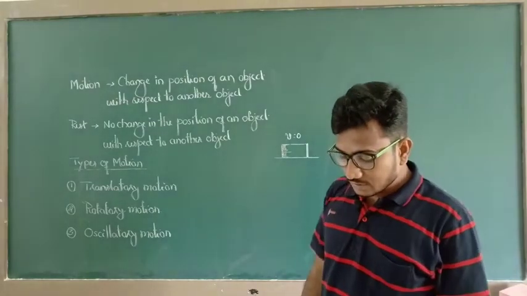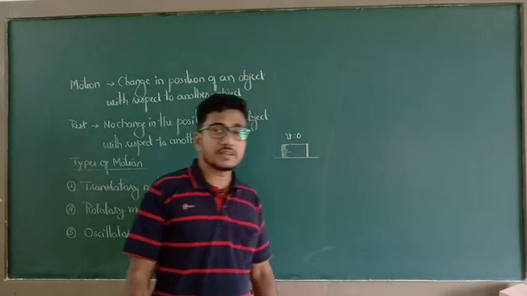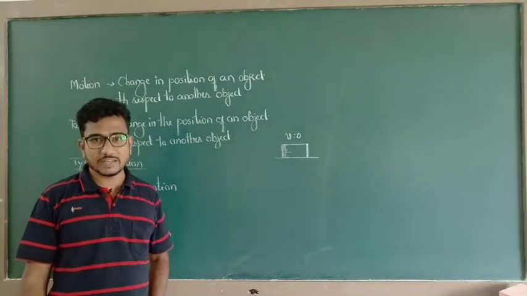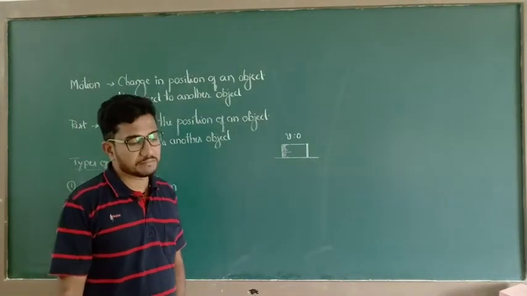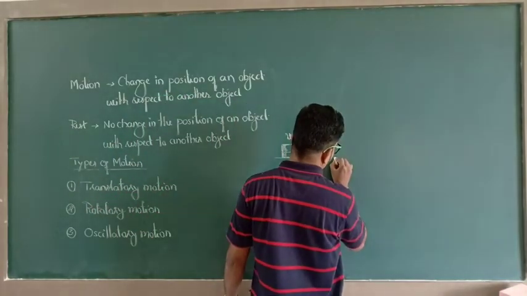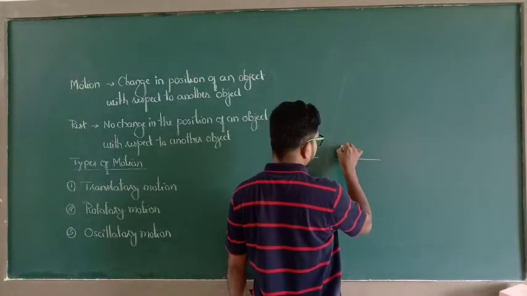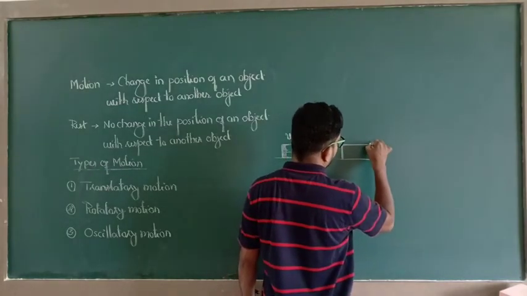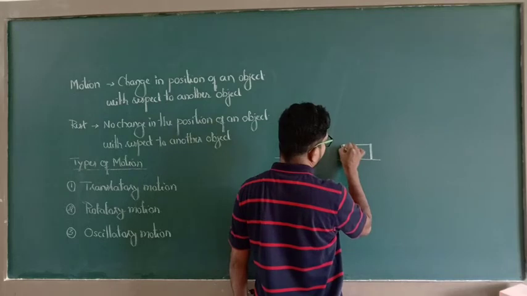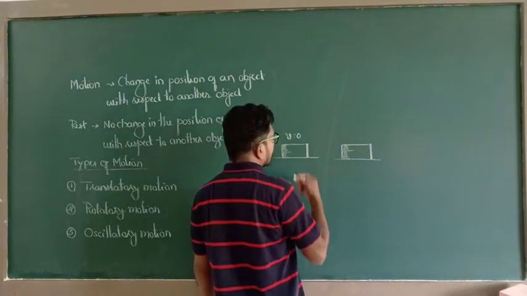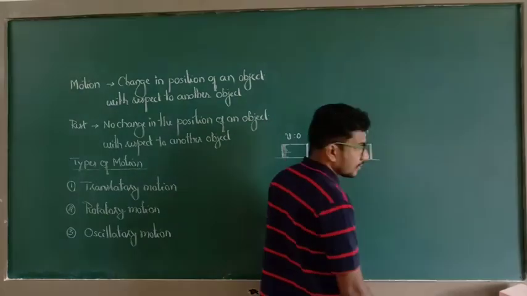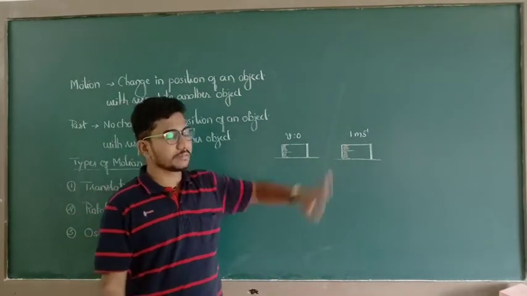So regarding this, we come across different types of equations to calculate initial velocity, final velocity, acceleration and time. When there is a change in velocity after a certain instant, when this object is under the effect of an external agency, there is a change in position of the object. We don't know the velocity of the object. So let us say here 0, here 1 meter per second, because the SI unit of velocity is meter per second.